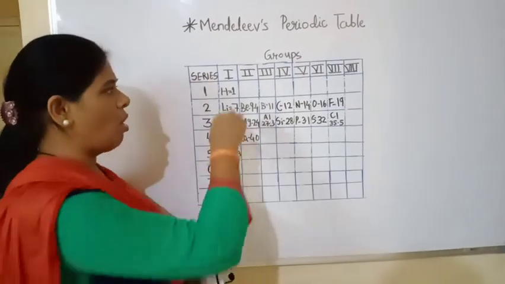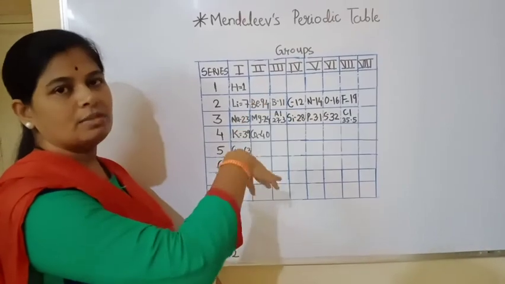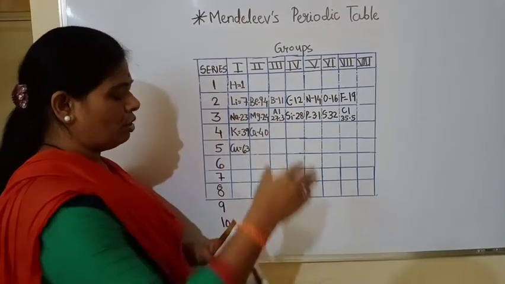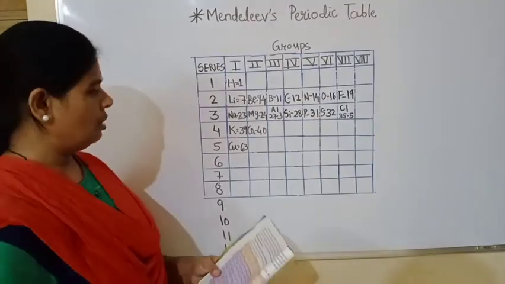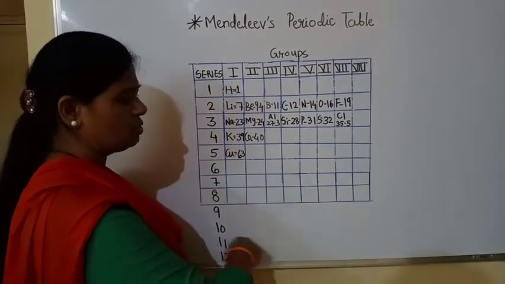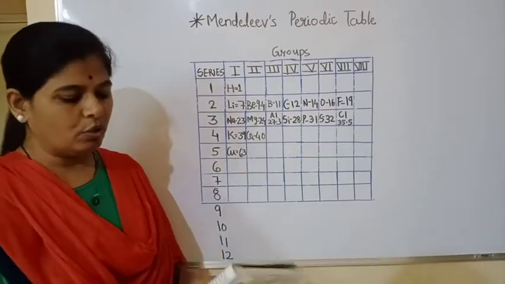Mendeleev called these vertical columns groups, and the horizontal rows he called periods. So you can see here the horizontal rows are there, and those are 12 rows, and the vertical columns are there, those are the 7 groups.